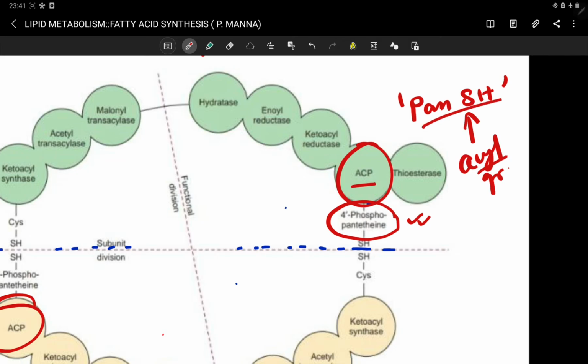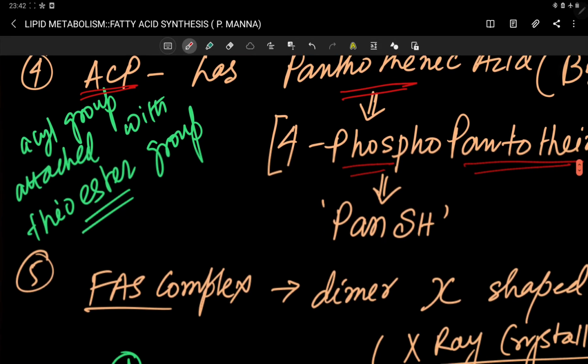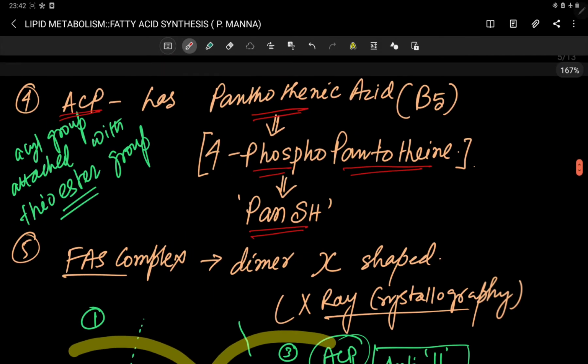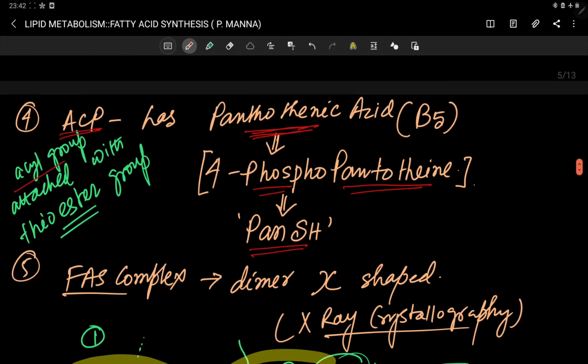Actually, this Pan-SH of the ACP is forming the active site of this FAS complex. This is represented as Pan-SH. This is 4-phosphopantetheine, the pantothenic acid form. The acyl group is attached with the thioester group.